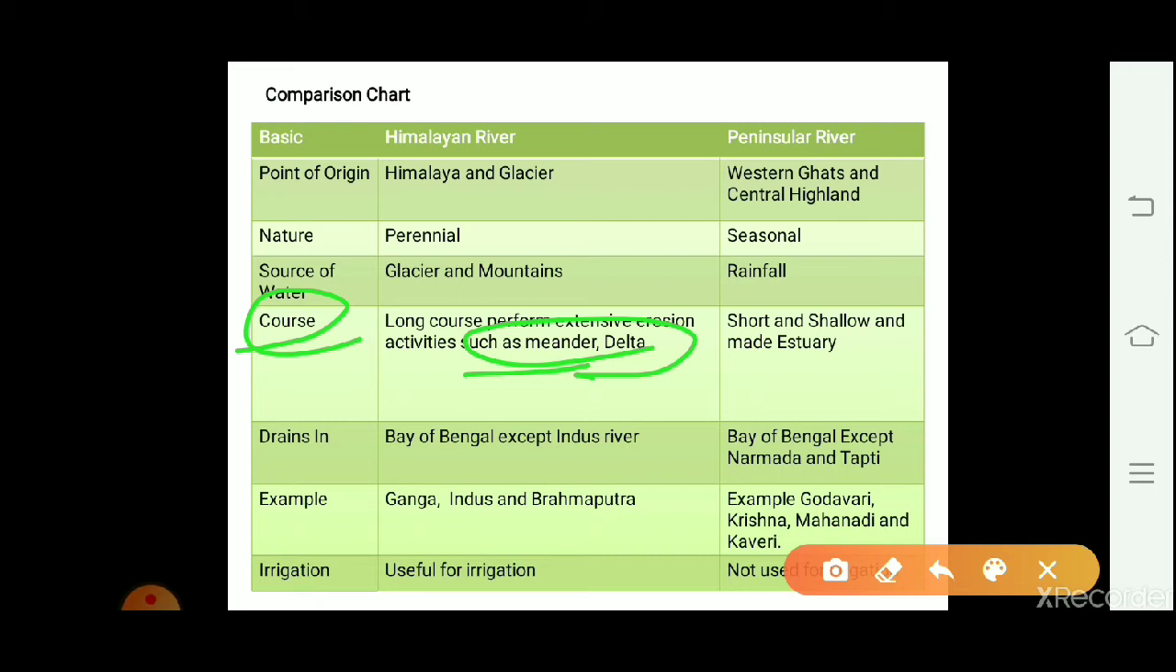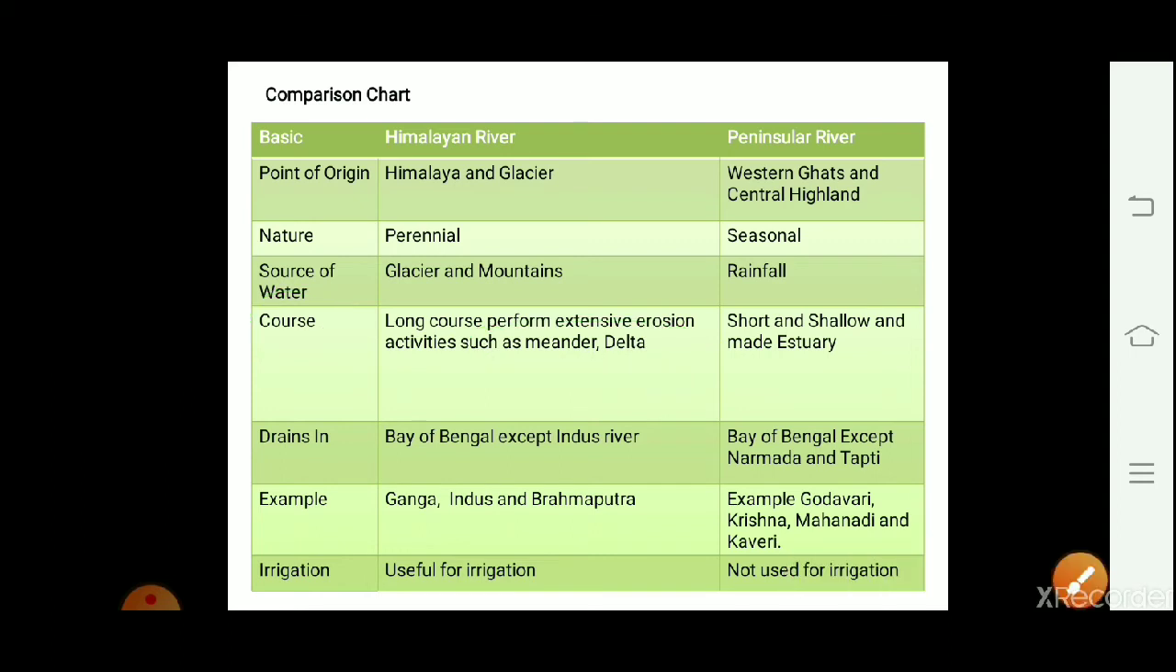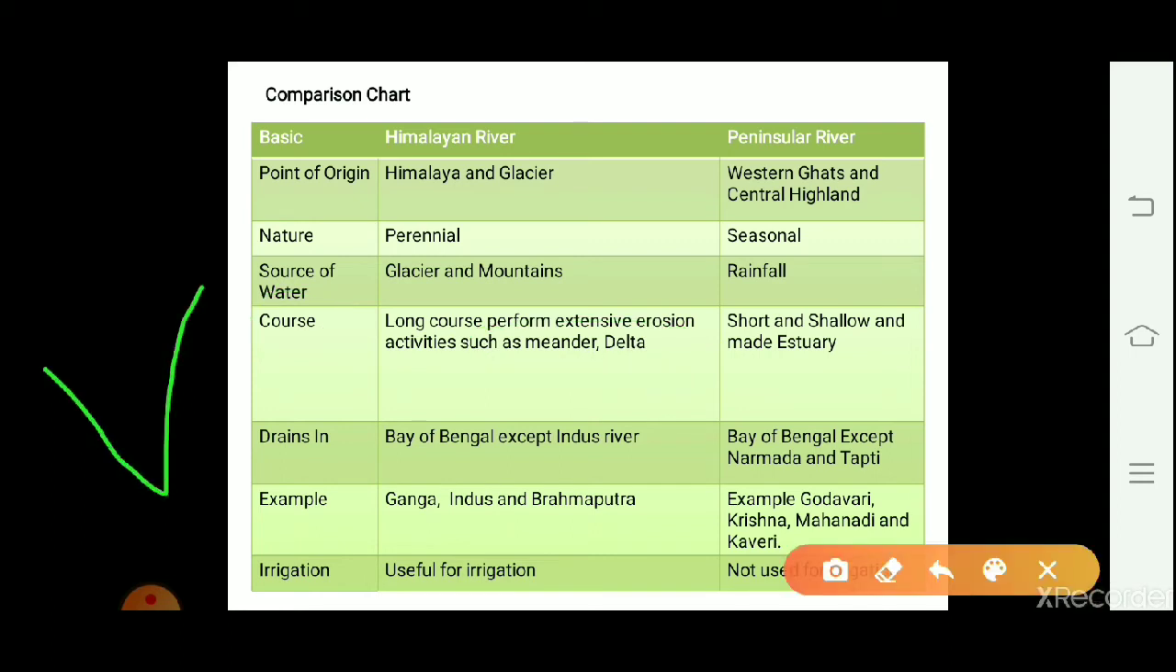A meander is a landform formed by a river when the river starts flowing on a plain area. On a plain area, the river starts flowing in zigzag form due to extensive erosional activities. Whereas a delta is a landform made by a river when the river drains itself into a huge water body. The land on a delta is fertile and used mainly for agriculture.